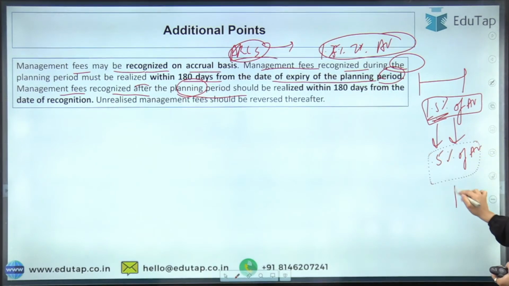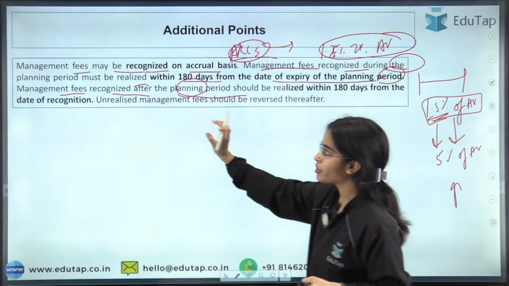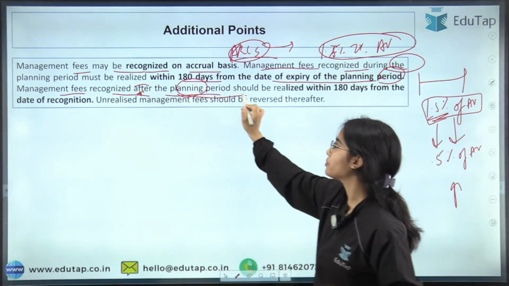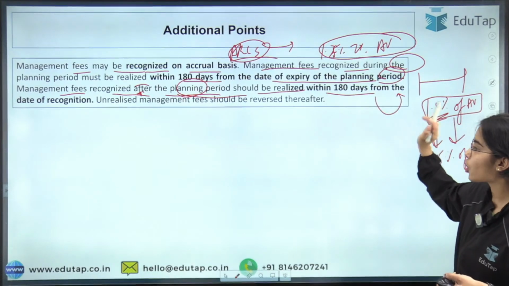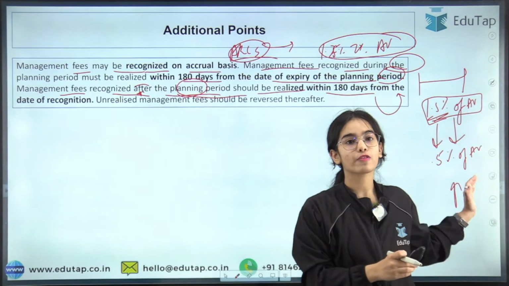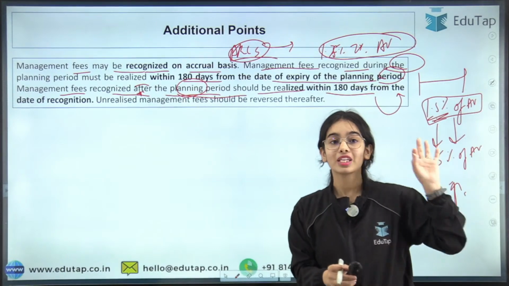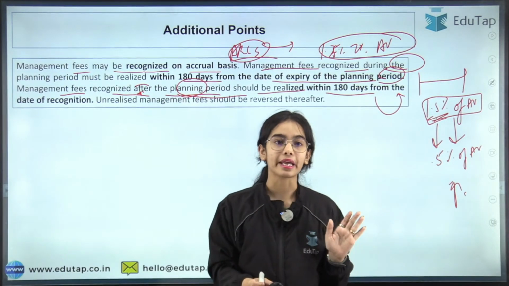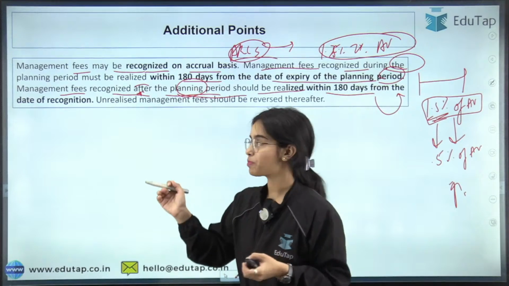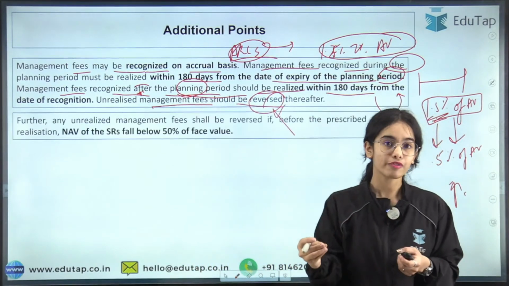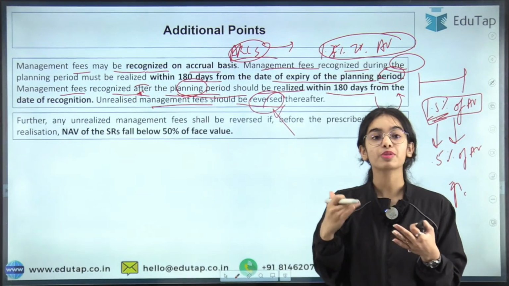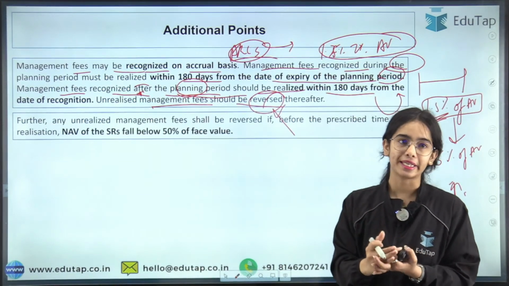So this much of the increase has happened. So management fees that are recognized after the planning period should be realized, should be taken within 180 days from the date of recognition of such management fees. If they are not realized within 180 days, then they will be unrealized management fees that should be reversed, that will not be taken thereafter. So the management fees have to be taken within 180 days.